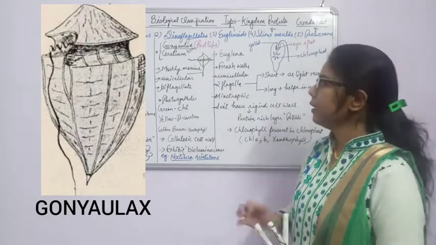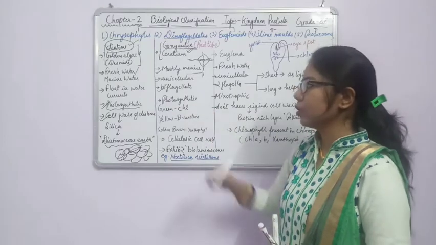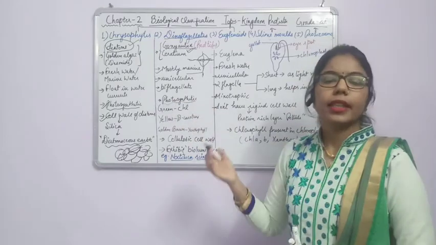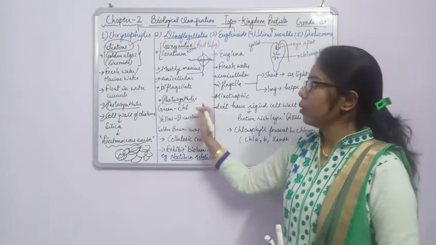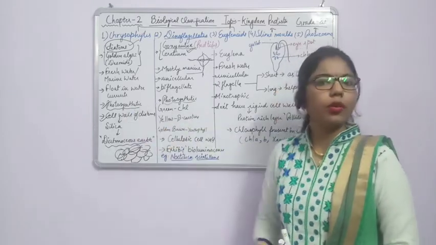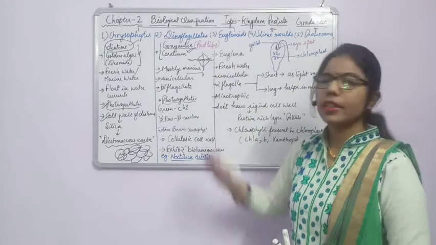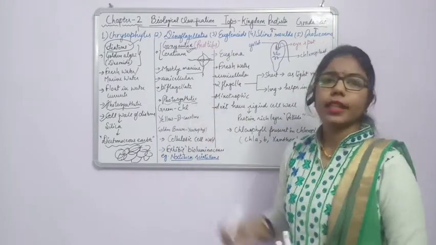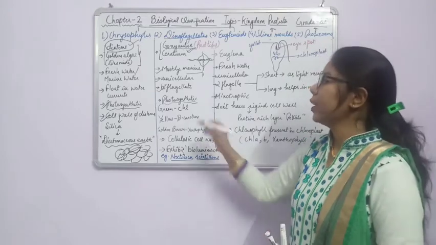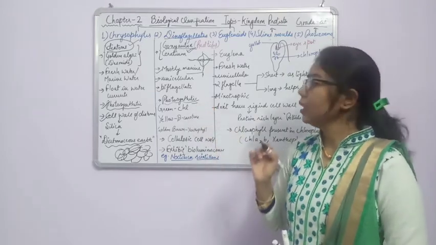Fine. So here another point, that is photosynthetic. We know that mostly they are photosynthetic because we are talking about the plant-like protists. Earlier, chrysophytes were also photosynthetic. Now the dinoflagellates are also photosynthetic. Why? Because they can prepare their own food.